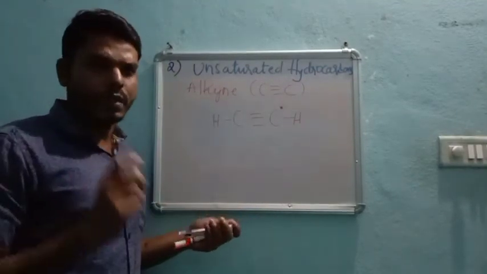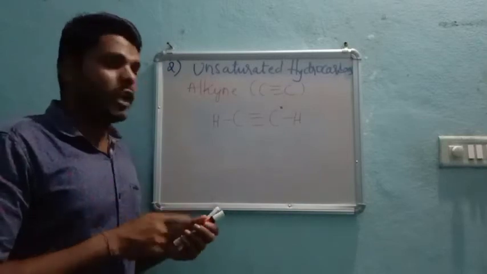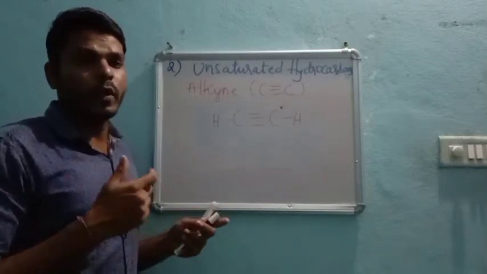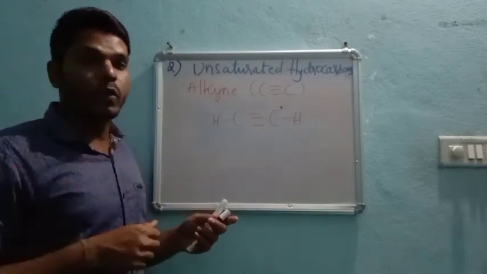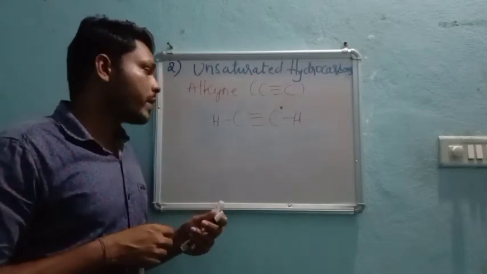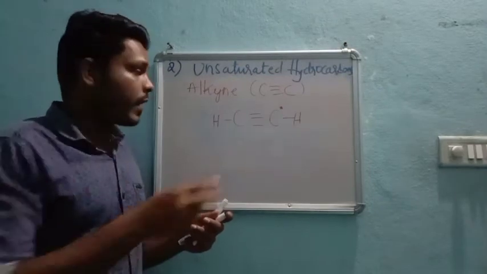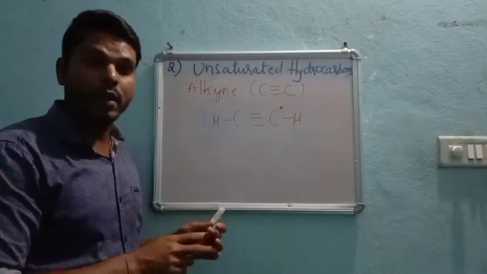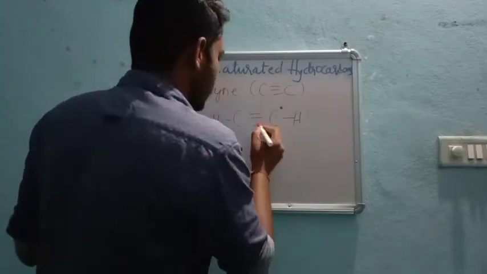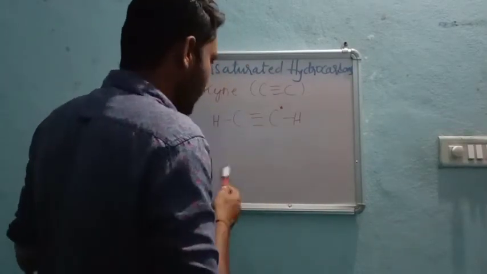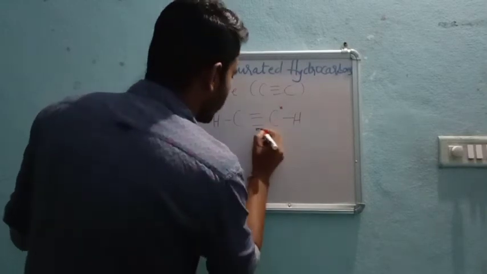Whenever there is a triple bond between any two elements, then according to the rule, one will be sigma and the rest two will be pi bonds. Very important. One will always be a sigma and the other two will be pi.